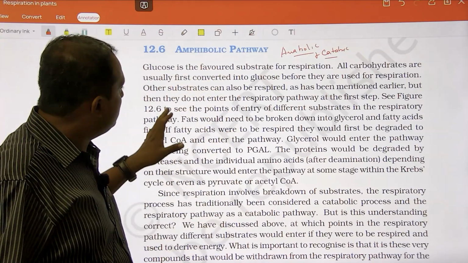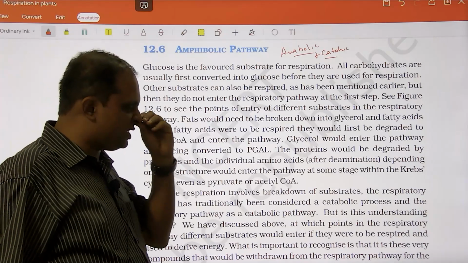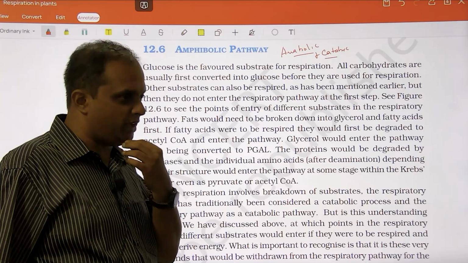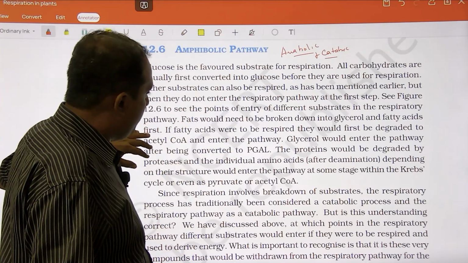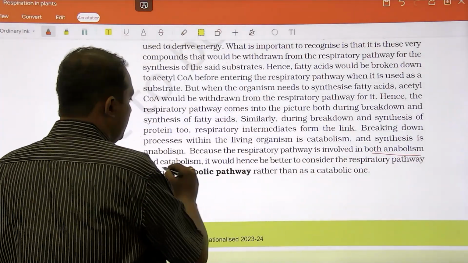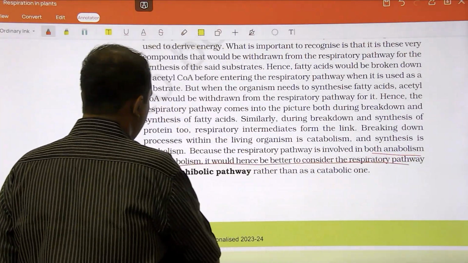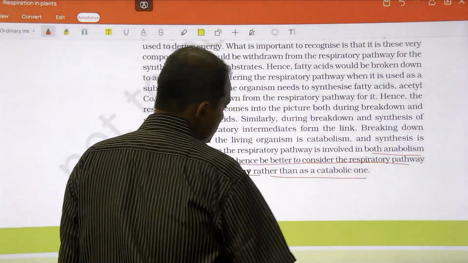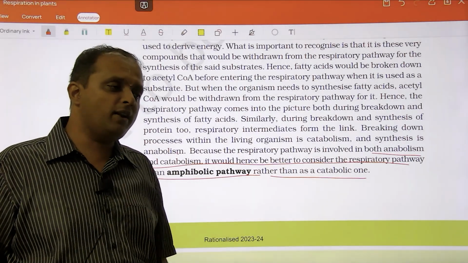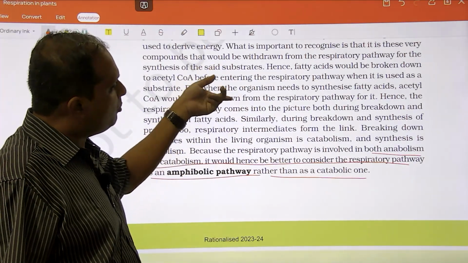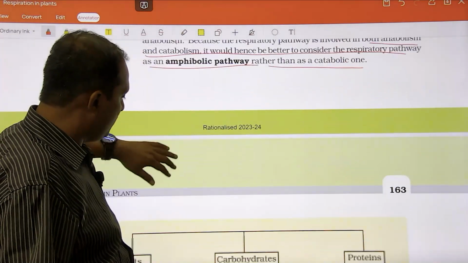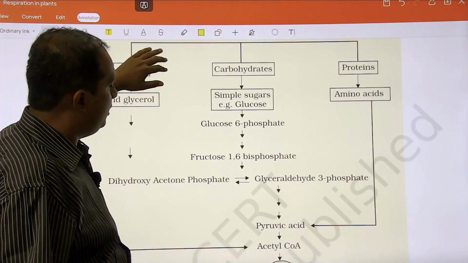So what does he say? He has given some justification saying that respiration is neither an anabolic pathway nor a catabolic pathway. It's a combination of both, which is nothing but an amphibolic pathway, he says, right? You could see, okay. Now look at what is given here. Because respiratory pathways involve both anabolism and catabolism, it would be better to consider the respiratory pathway as an amphibolic pathway rather than as catabolic alone. Respiration means food is broken down to release energy, so we should not call it catabolic alone. For this, in the paragraph, he has given this particular flow chart here.